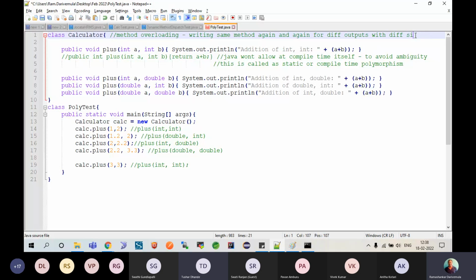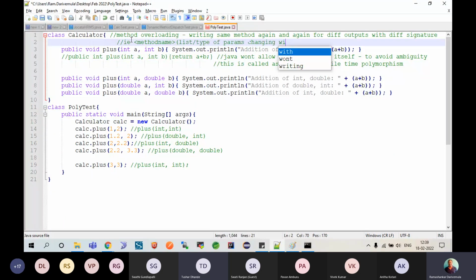Please understand. Signature in Java stands for the method name till the list of types of parameters and close. That is, the method name followed by the starting bracket, the list of types of params changing with each method.